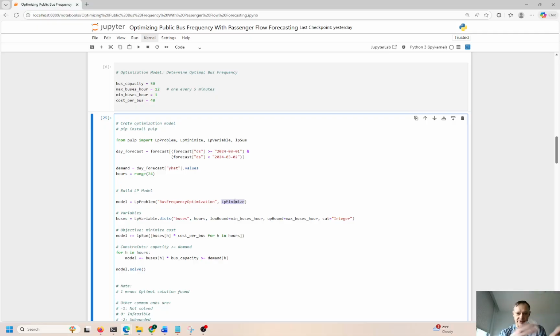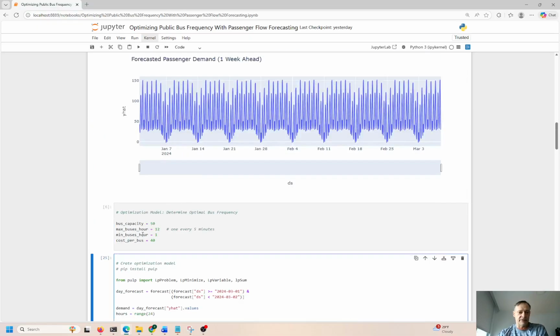If we maximize it, we can have hundreds of buses on the street. Is that going to help us? No, it's not. We want to minimize the number of buses on the street, but still handle the demand and meet all the constraints we have to meet. So, sending more buses during peak hours, fewer during off-peak hours, and making sure these constraints are met.